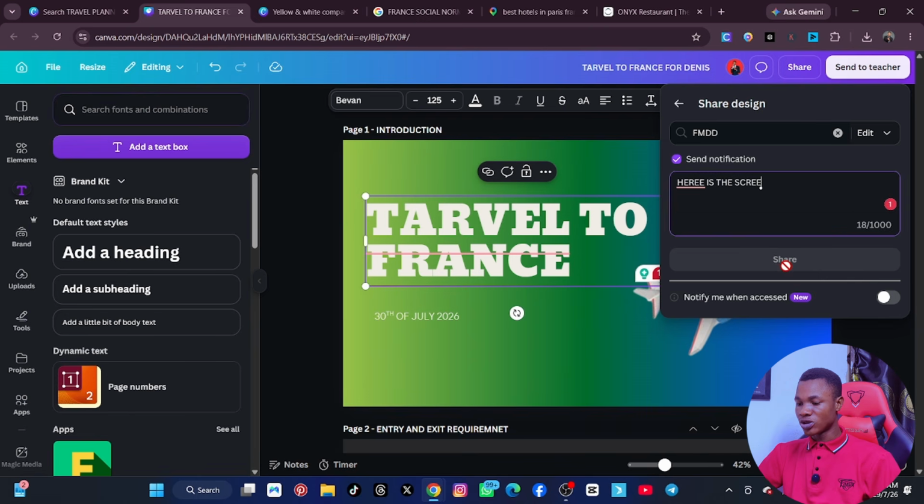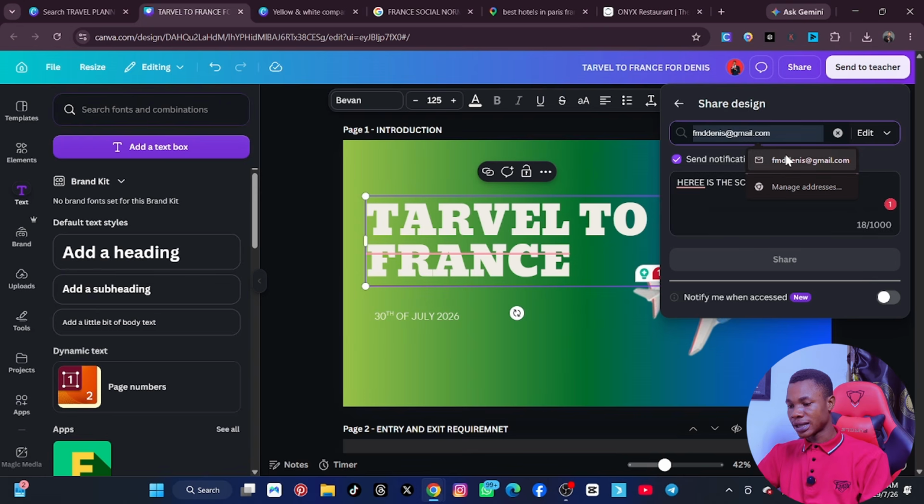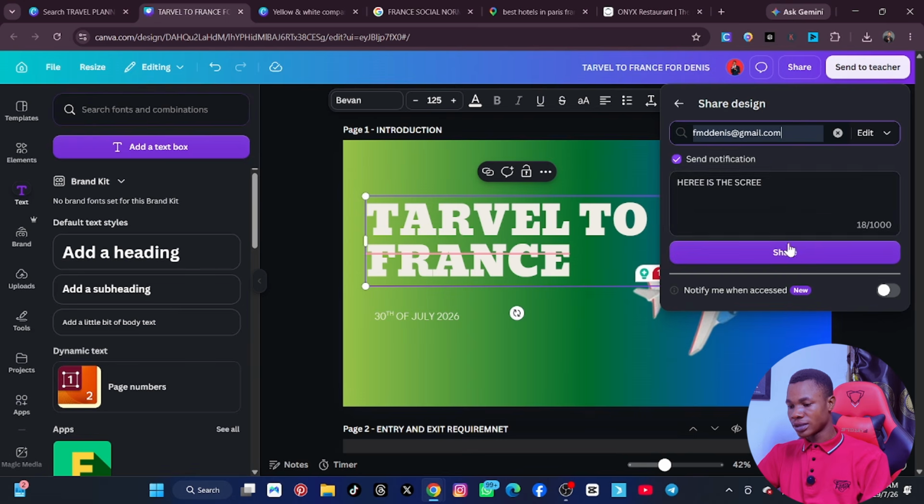Is that okay? This button is supposed to show share. Notify me when accessed. Let's just tick it. I don't know why it's not okay. Well, no, there's when you put, okay, we have not put any email. That's why this share is not highlighted. So let's put email. All right, so it's showing now.